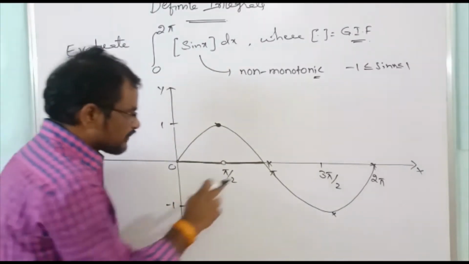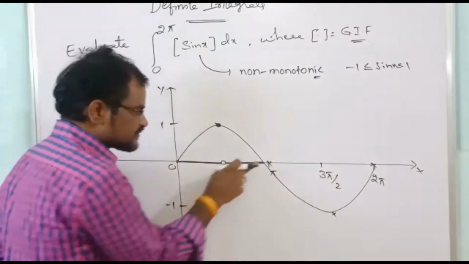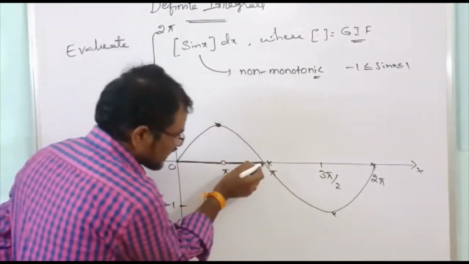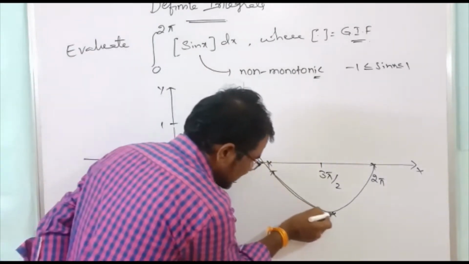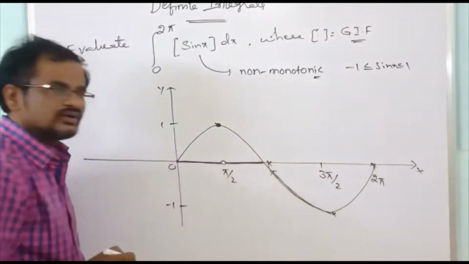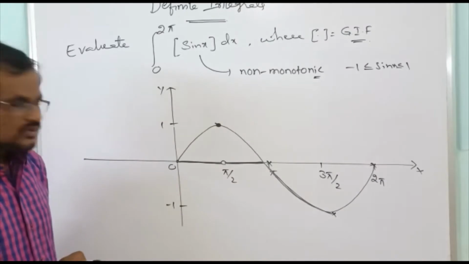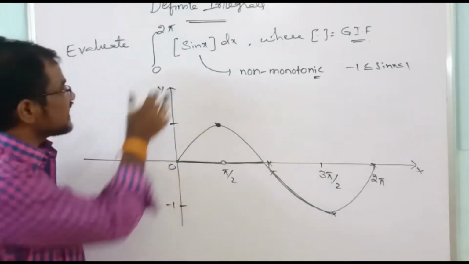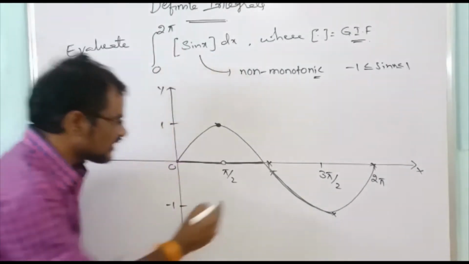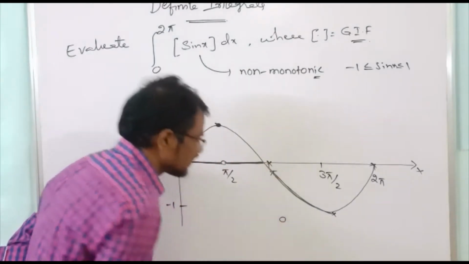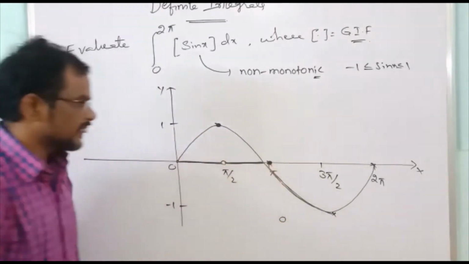Next, pi to 3 pi by 2. If you observe, the sin value is decreasing and the value of sin x varies from 0 to -1. The greatest integer function of sin x is -1. At pi it is 0 only.